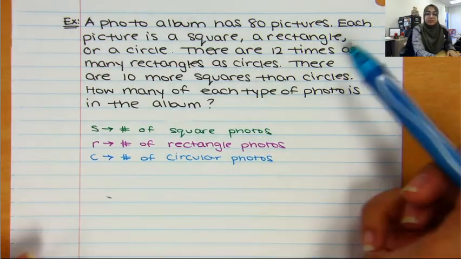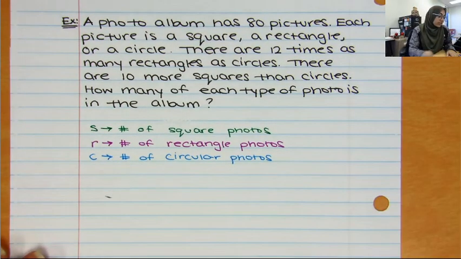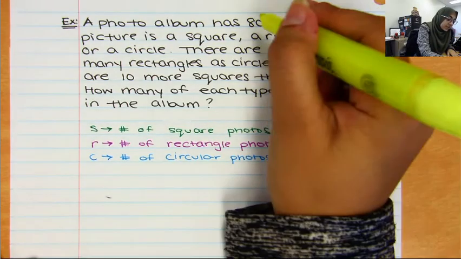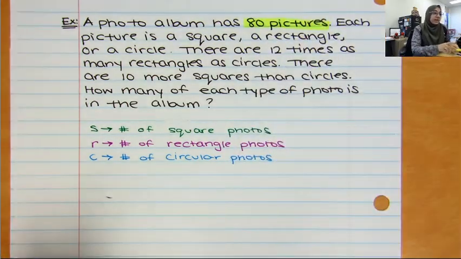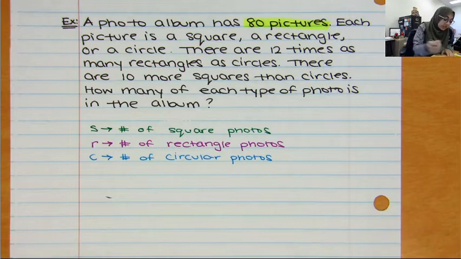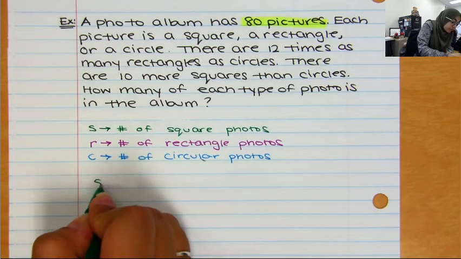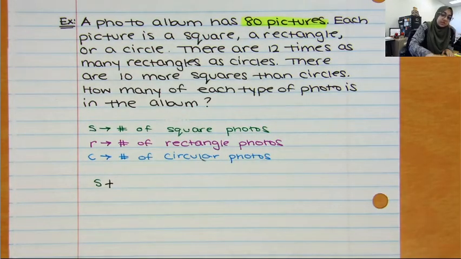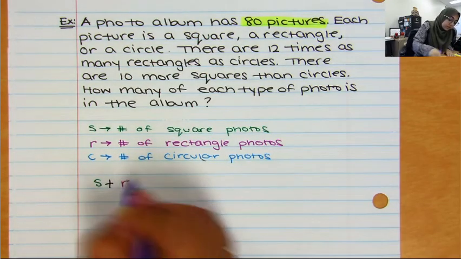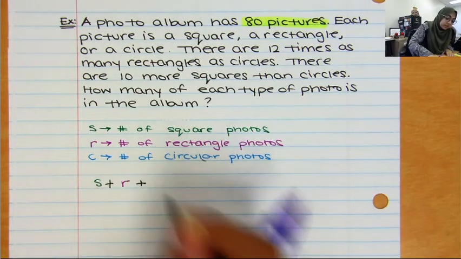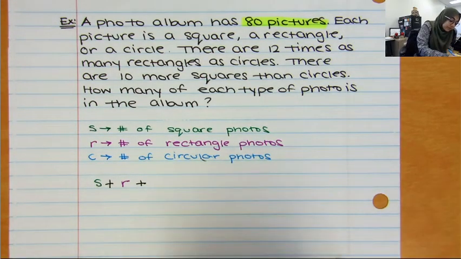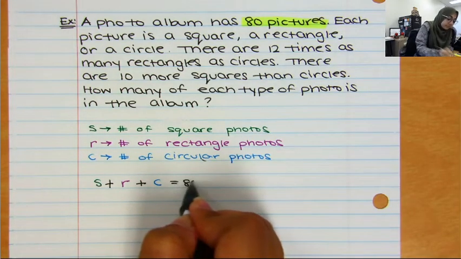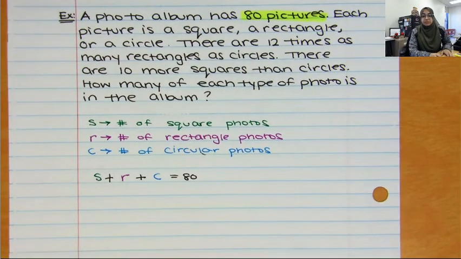So now I go back to my reading and I say, okay, what information am I given? I'm told that there are 80 pictures. So that tells me that the number of square photos plus the number of rectangular photos plus the number of circular photos, together there's 80 of them. So that's my first equation written.